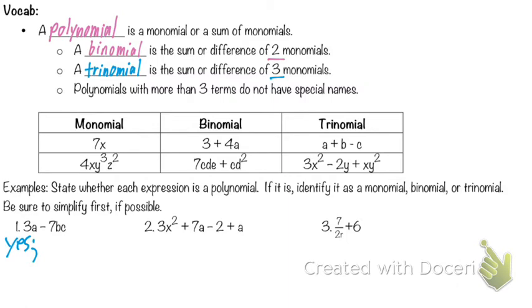Now, what kind is it? Is this a monomial, binomial, or trinomial? It's a binomial, right? Because there's 2 different parts. And we call each of these parts, okay? Each of these parts, they're monomials. We also will sometimes call them terms. Have you heard us talk about combining like terms? That's where that comes from, because these are terms. 3a is a term. 7bc is a term. And terms are separated by the plus and minus signs.